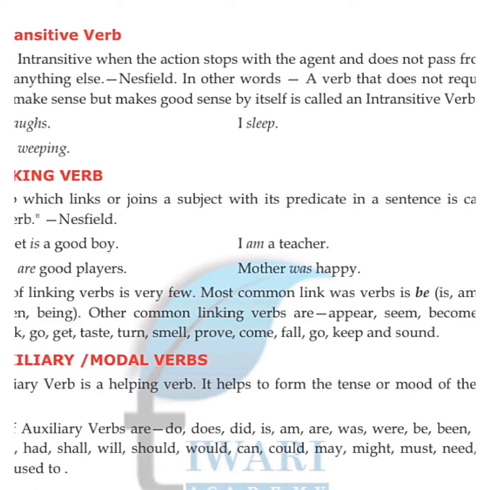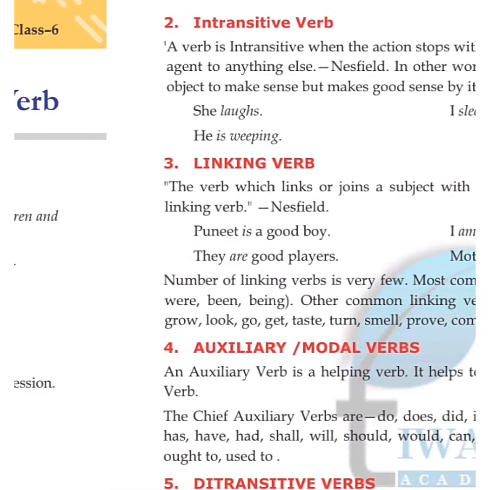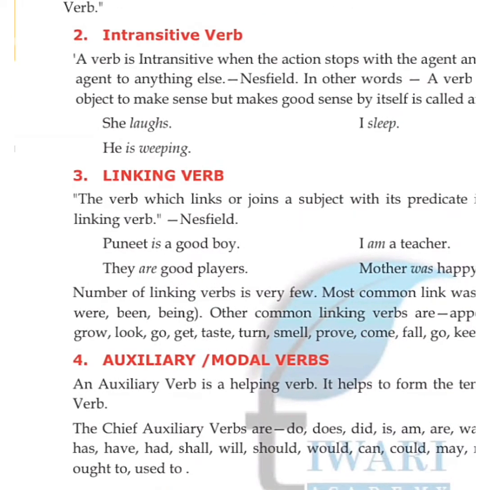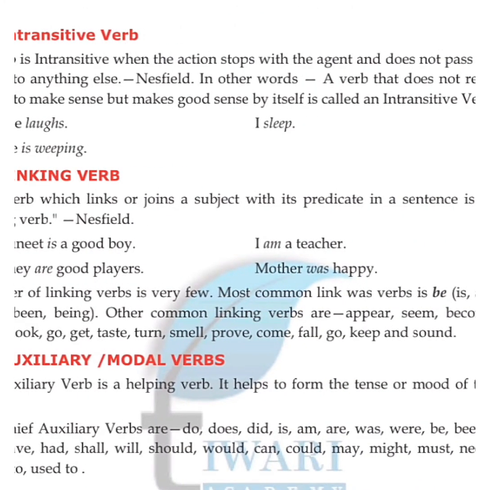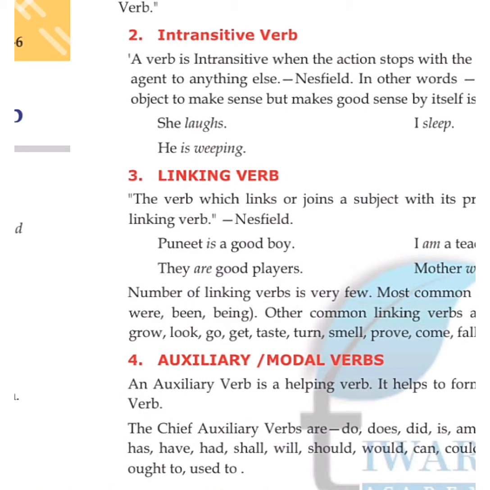यानी कि एक ऐसा verb जिसमें object require नहीं होता है. ओके, और इसमें केवल sense लगता है itself के लिए, तो इसको कहते हैं intransitive. Let's see example. She laughs. मतलब वो हंसती है. I sleep. Okay, he is weeping. Okay, so this type of verb is called intransitive verb. Simple sentence है, is है and weeping है. Okay, he is weeping. Like she laughs. वह हंसती है. I sleep.